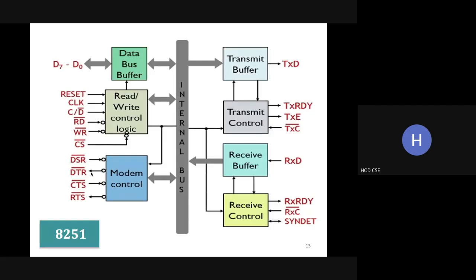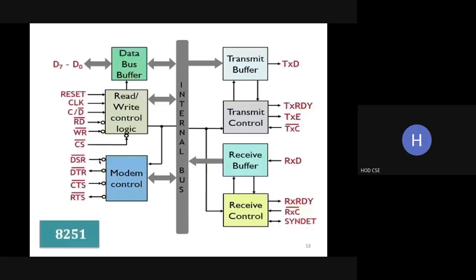Next one is data terminal ready, DTR. It checks whether the terminal is ready to receive the data. CTS is clear to send, which indicates whether the bandwidth is available to transmit the data. Only after checking this can we transmit the data. Next, RTS is request to send the data.